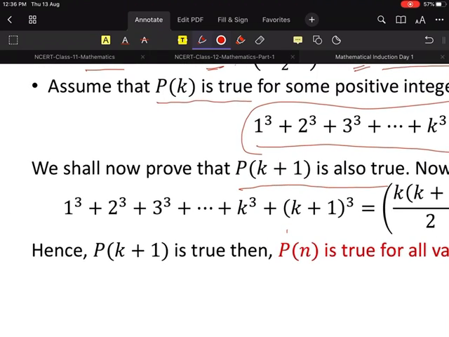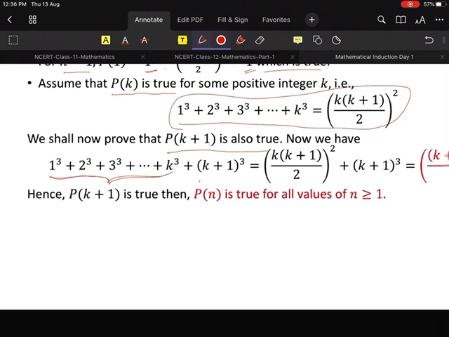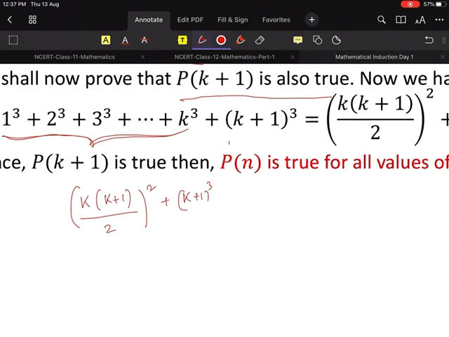Now look here. We have seen this one before, right? Where have we seen this? k into k plus 1 by 2 whole square. You see this one? Let me write this one. So we have to prove k into k plus 1 divided by 2 whole square, plus this one, k plus 1 whole cube. So let us see what we get. In here, first let us take the LCM.